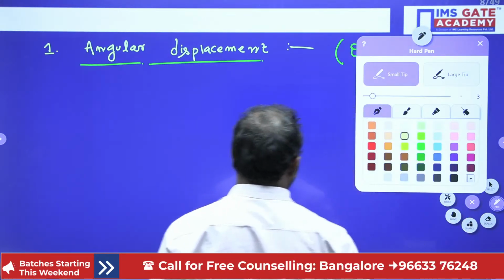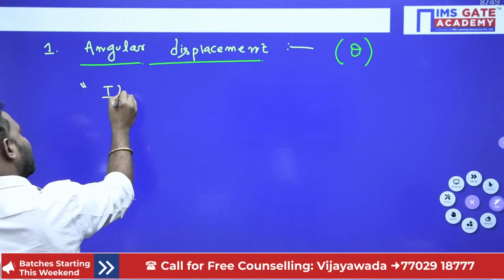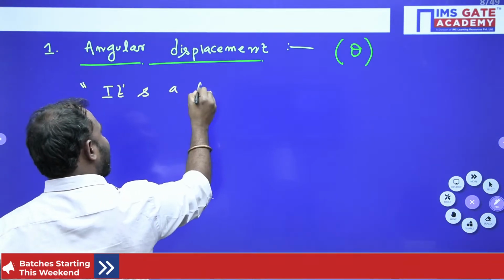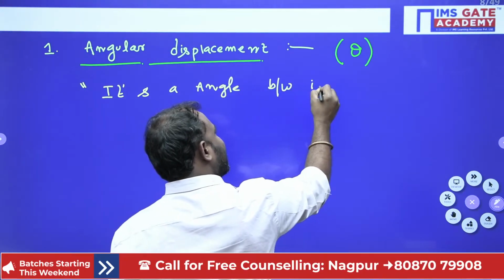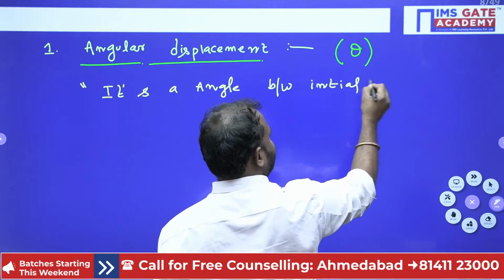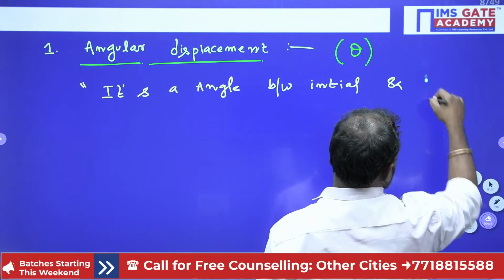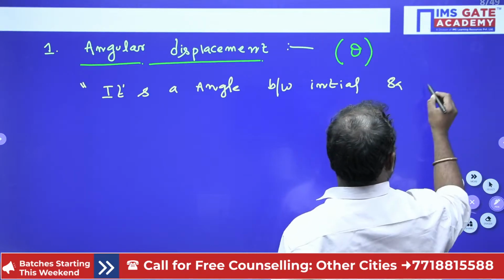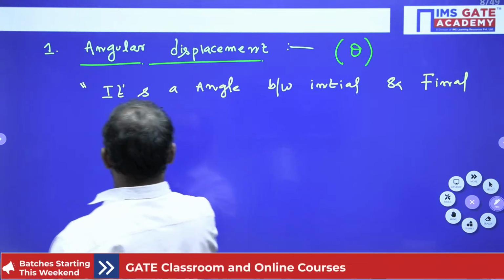Angular displacement can be written as the angle between initial and final position.